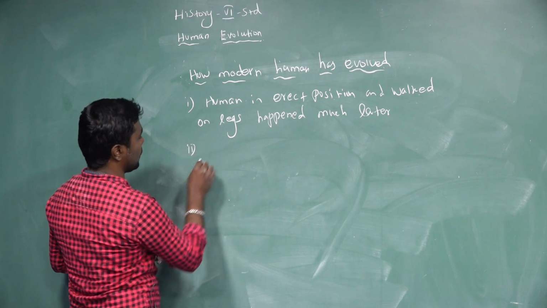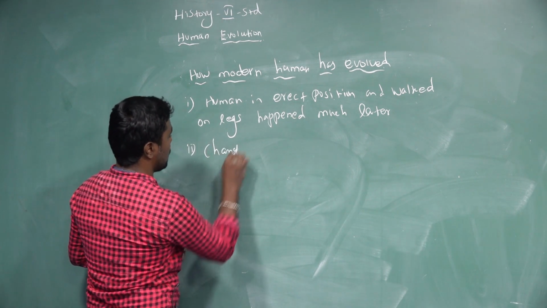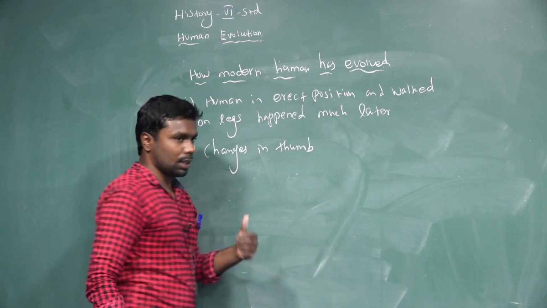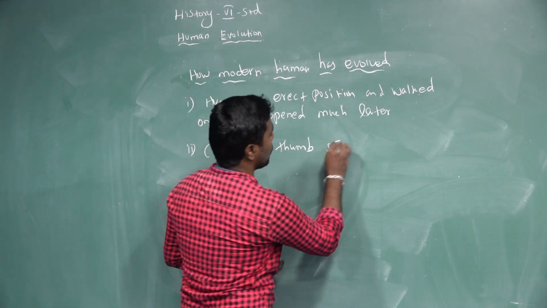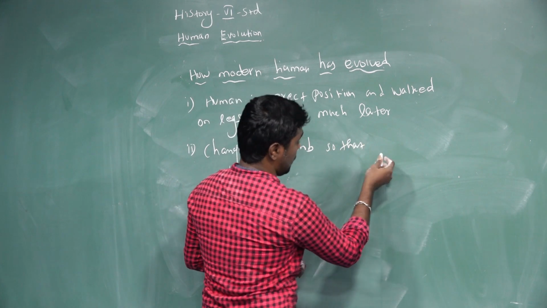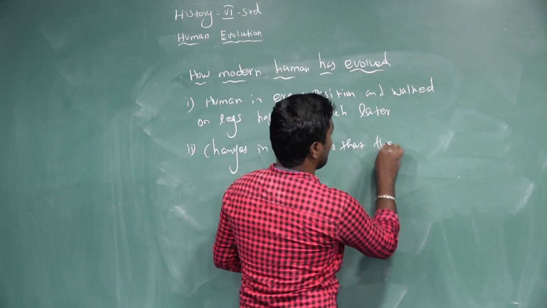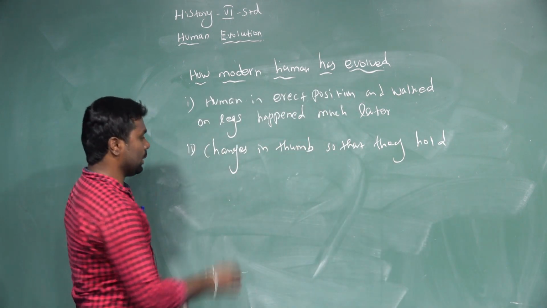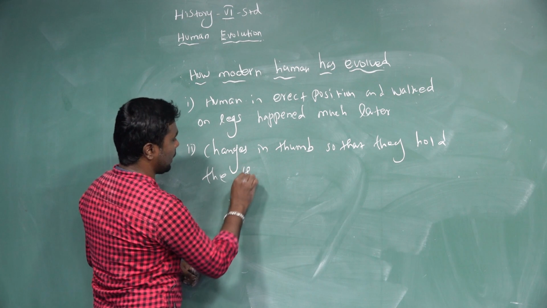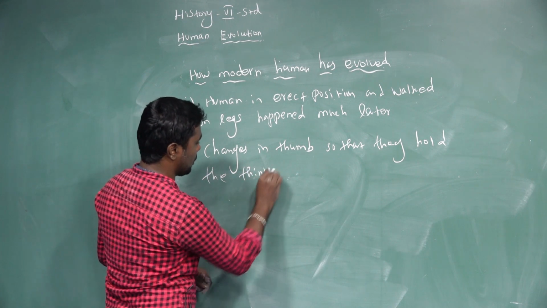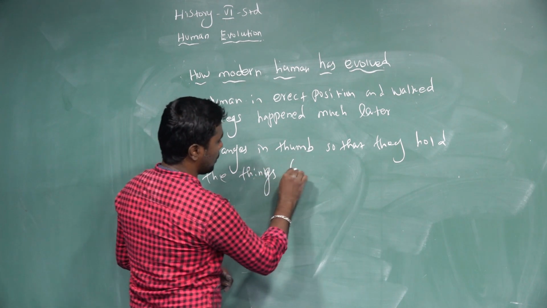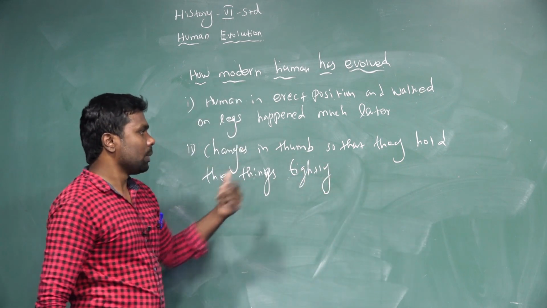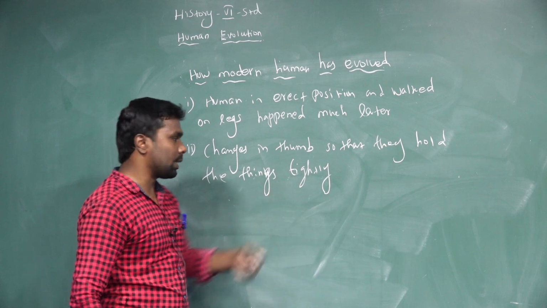And second one, changes in the hands so that they could hold things tightly.